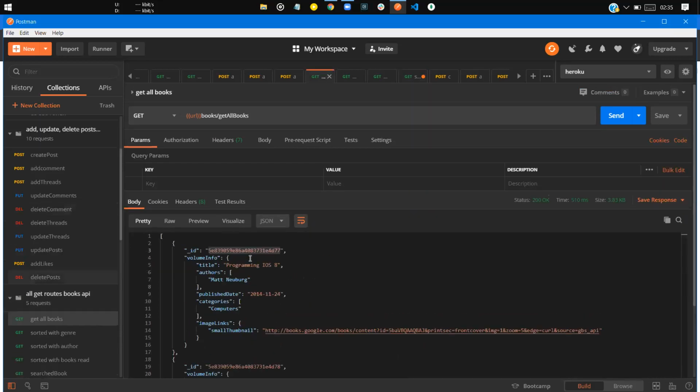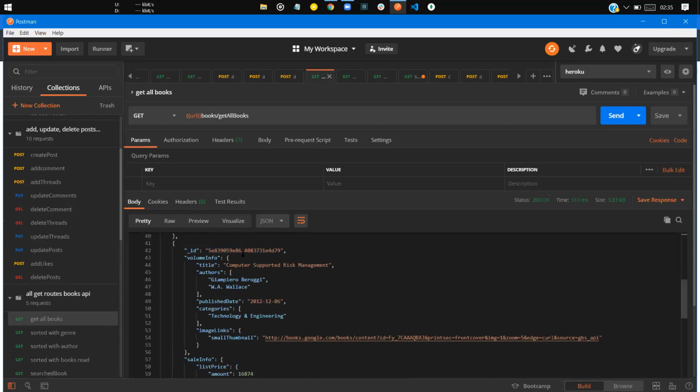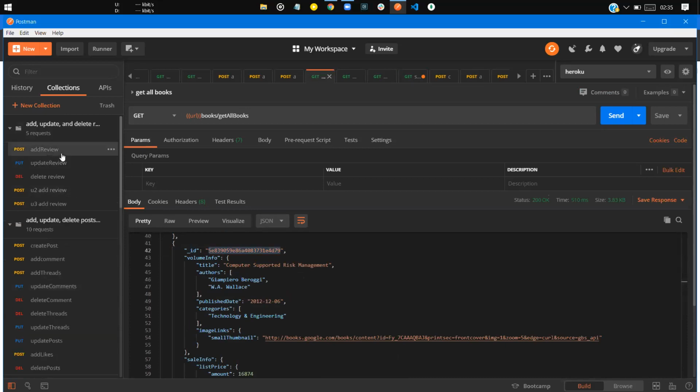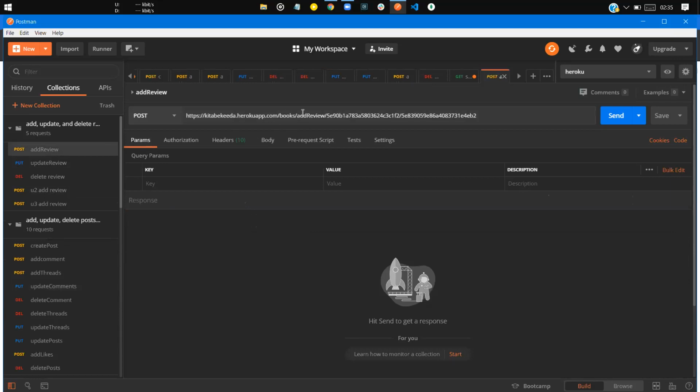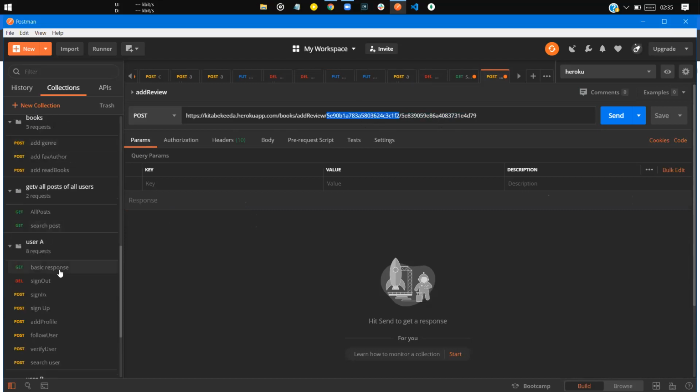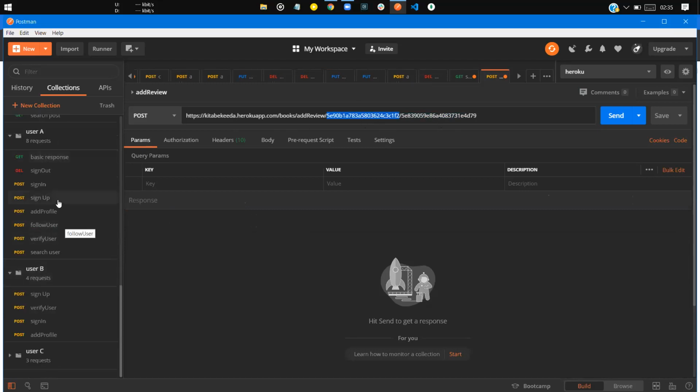Now we can copy this book ID and add a review to it. As you can see, this is the book ID, and this is the user which is going to give the review.